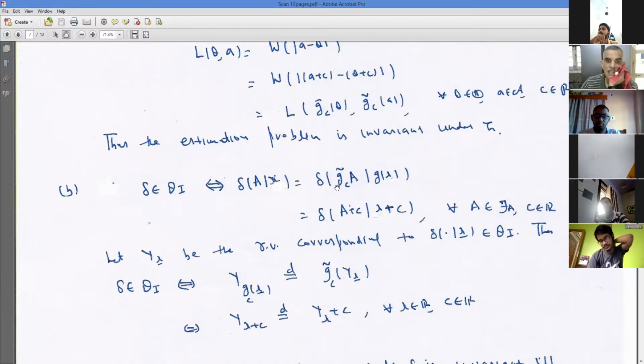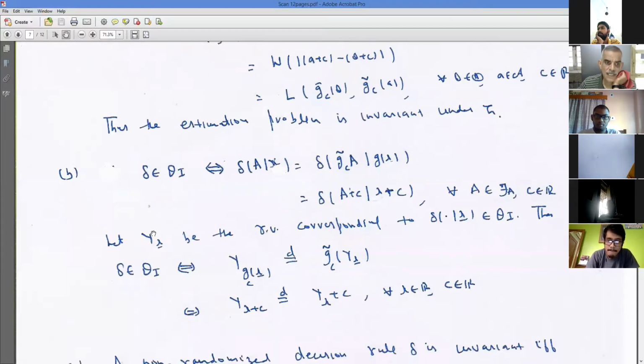What it means is that GC tilde has acted on elements of A. That means every element of A has been translated by C. And that is what the definition of A plus C is. Right? And what is GCX? It is nothing but X plus C. Transformation on X, yes. In terms of the random variable Yx, Yx is nothing but the random variable which you take as an estimator after randomization.